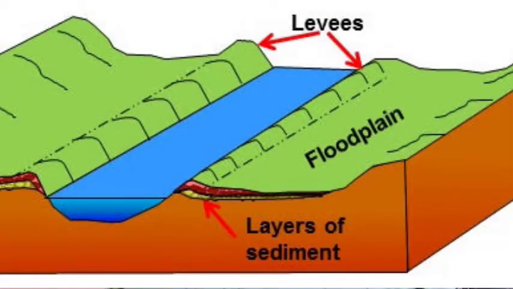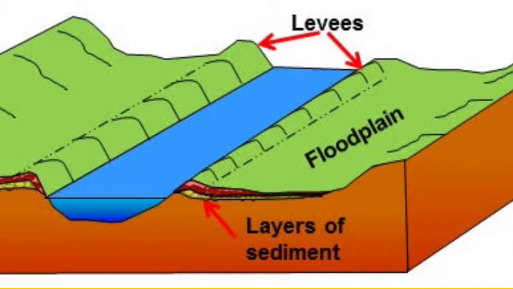A layer of sediment is deposited here during each flood, gradually building up a fertile floodplain. Before the flood, how is the floodplain? Observe this picture. The water level has decreased.